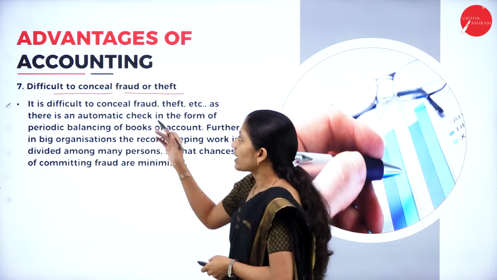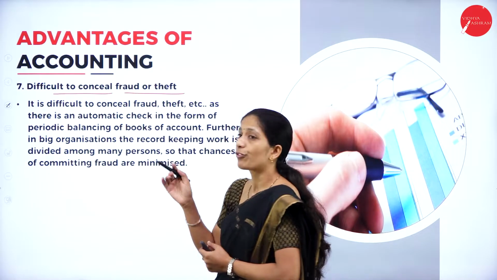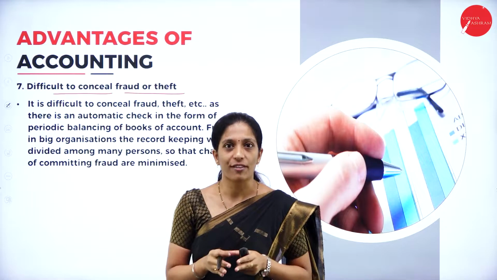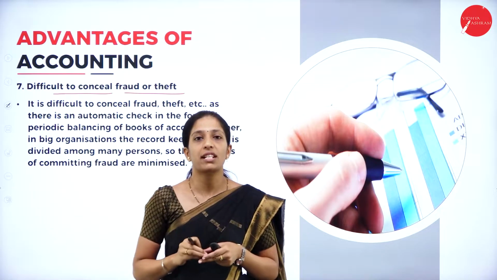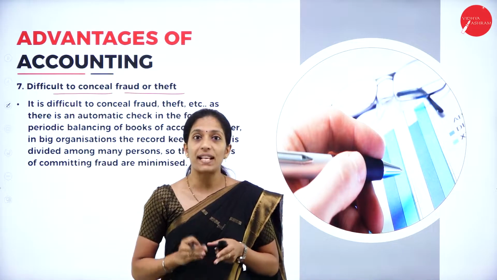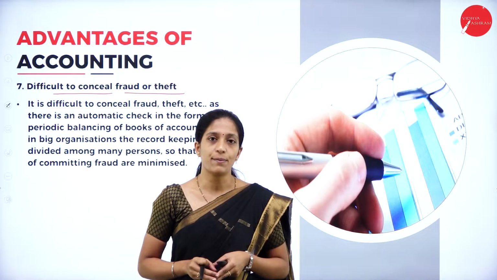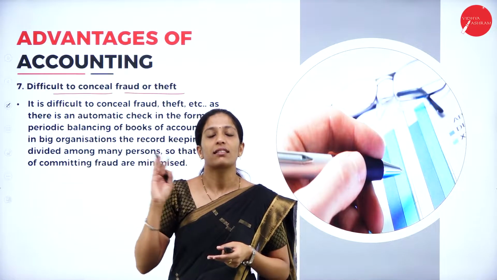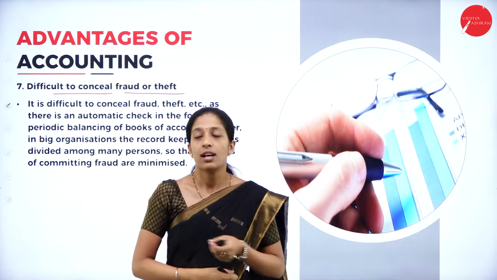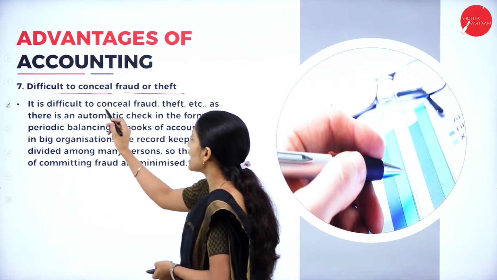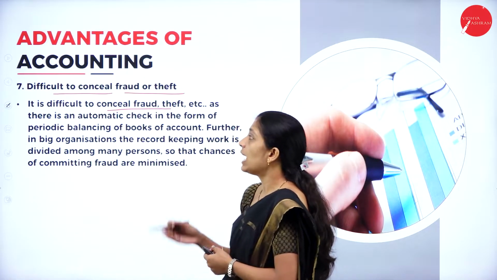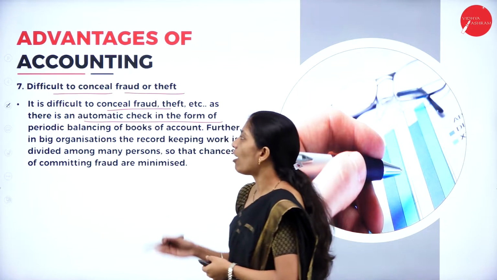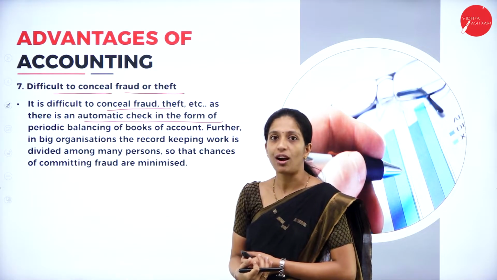And the seventh advantage is that it is difficult to conceal fraud or theft. If we maintain proper books of account, each and every transaction that has taken place daily will be recorded in the books of account. Thereby there are fewer chances for theft as well as fraud. So, here it is difficult to conceal fraud, theft, etc., as there is an automatic check in the form of periodic balancing of books of account.